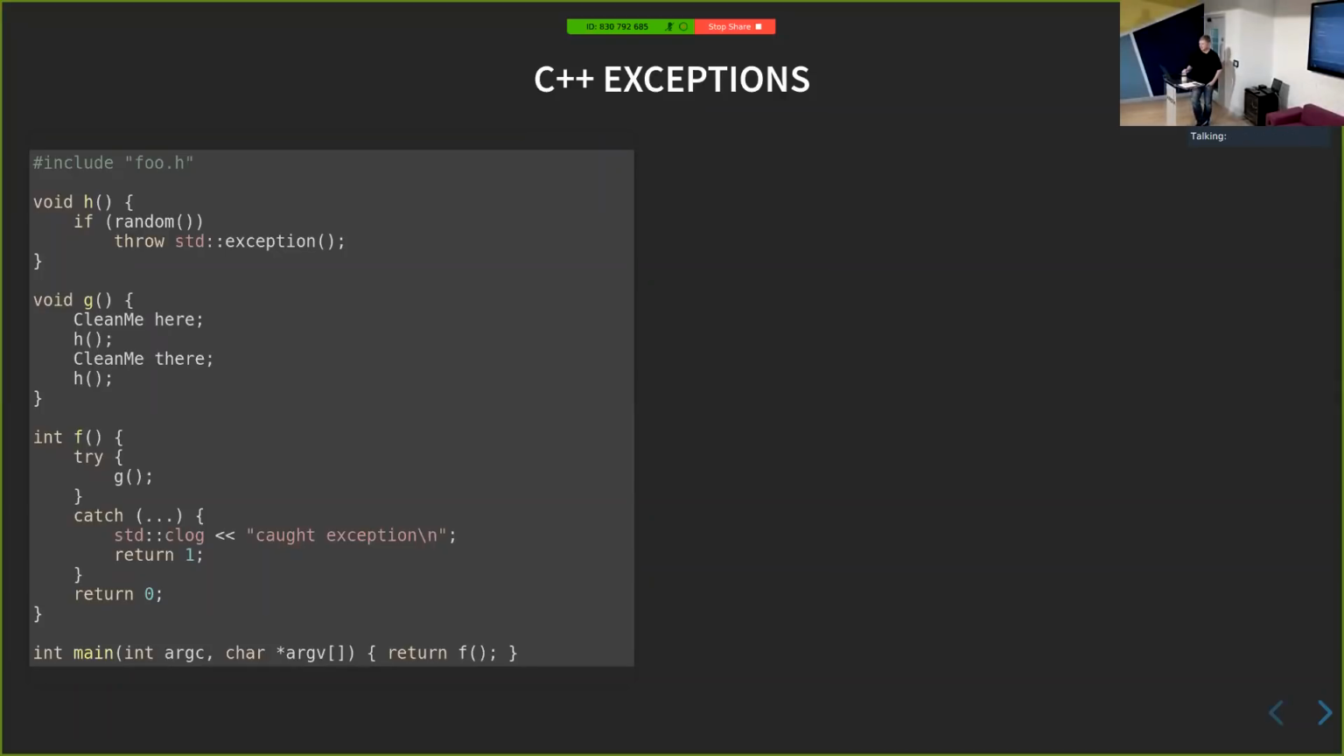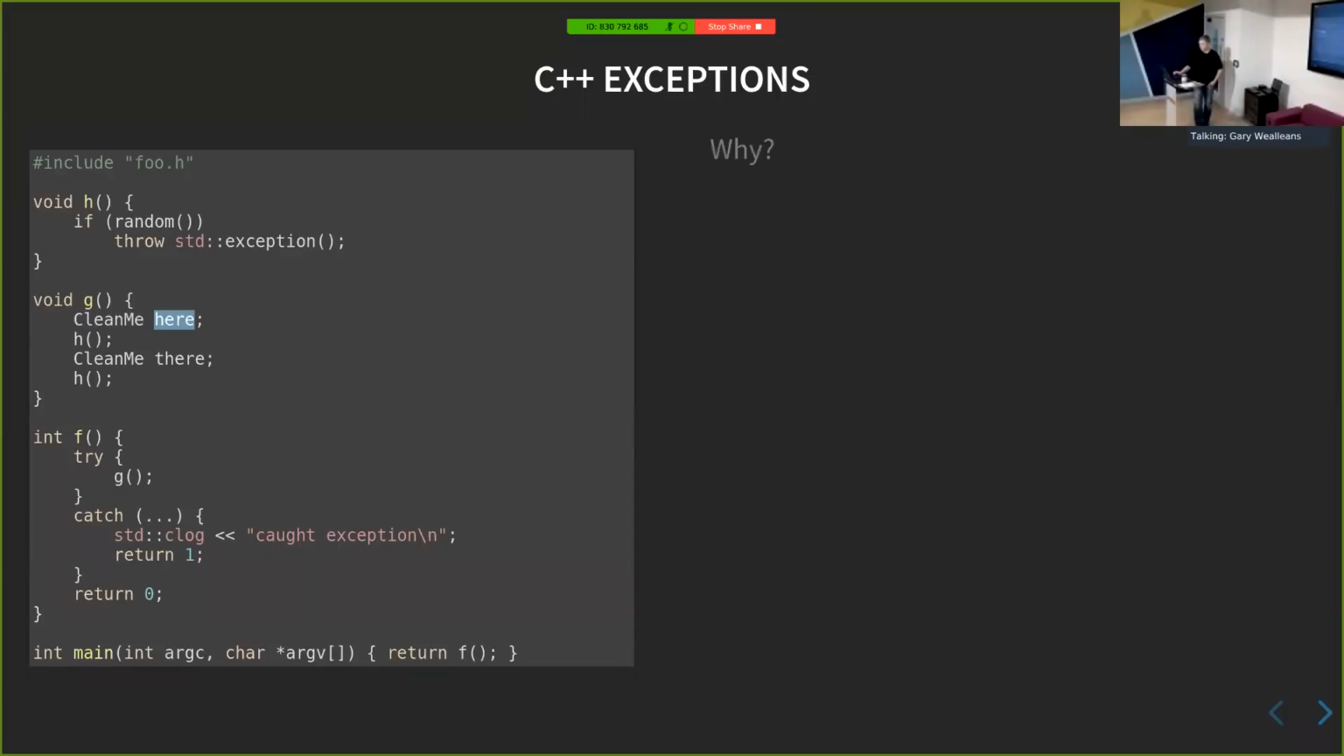so this is my sample program that I'm going to use to describe the exception handling mechanisms. We have these functions f, g, and h, and f calls g, calls h, which randomly throws an exception, and f catches it. G is this innocent bystander in the middle, and we can see that G uses this RAII pattern to initialize and destroy the variables in it.